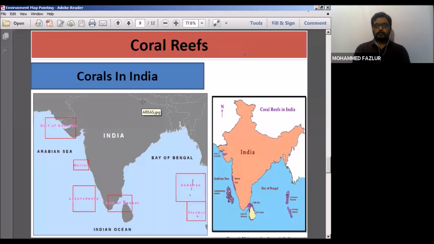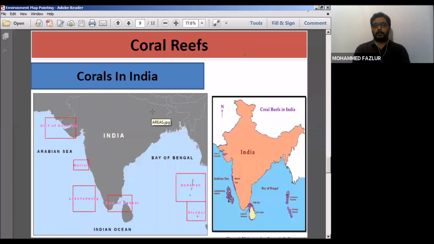In 2014, there was a question in your preliminary examination. The question is, where do you find coral deposits in India? He has given 4 options: Gulf of Kutch, Lakshadweep, Gulf of Mannar, and also Sundarbans. In the Sundarbans, we don't find any corals.